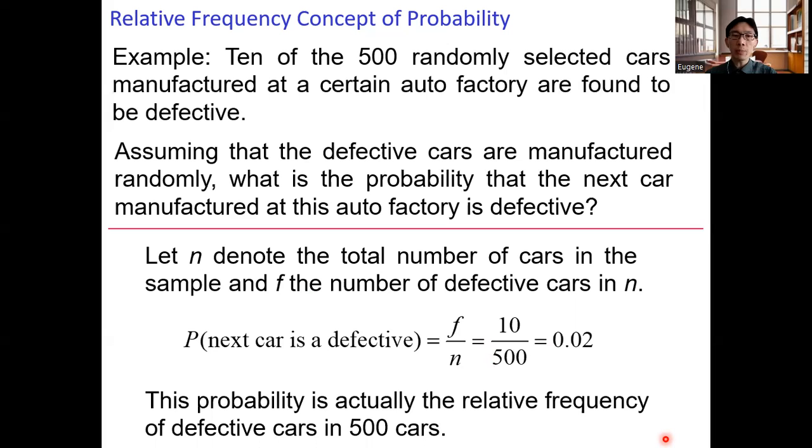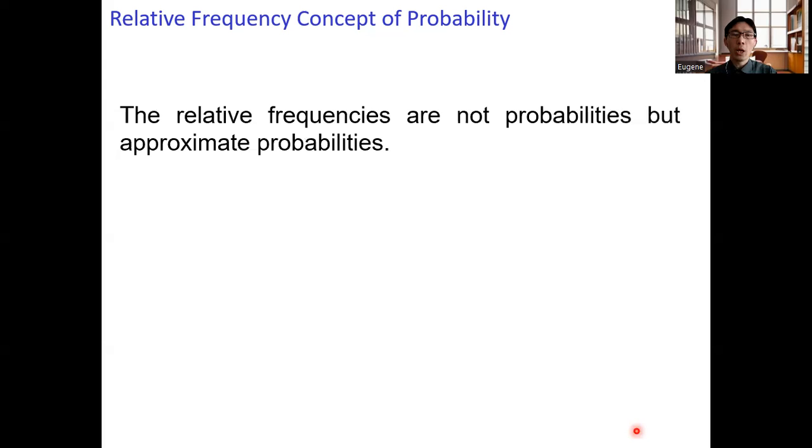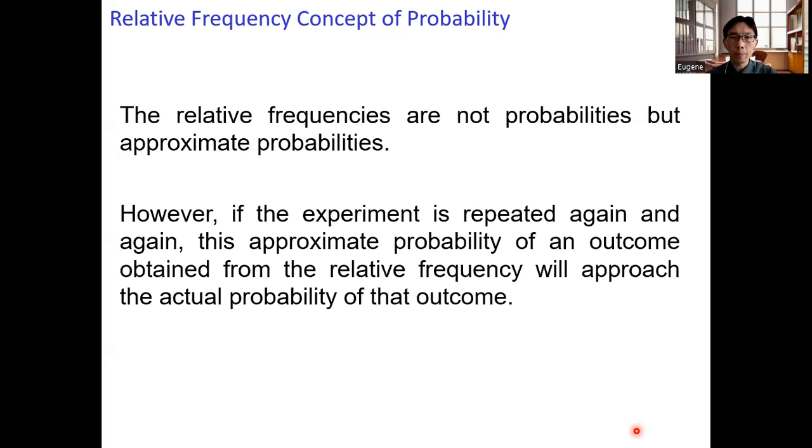Okay, remember that this probability is actually the relative frequency of defective cars in 500 cars. When you take more samples, say you select 600 cars or 700 cars, this probability will change. So here, the relative frequencies are not probabilities, but approximate probabilities.